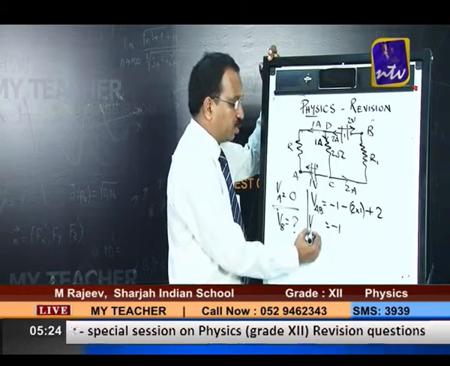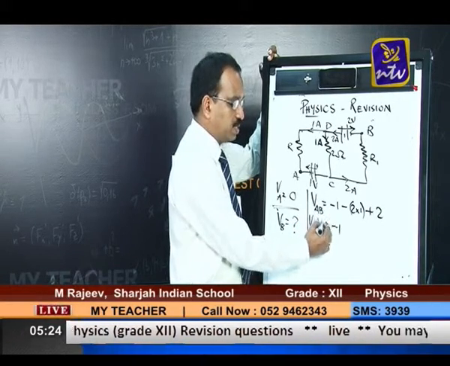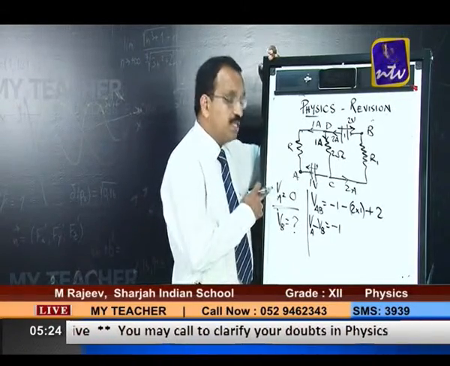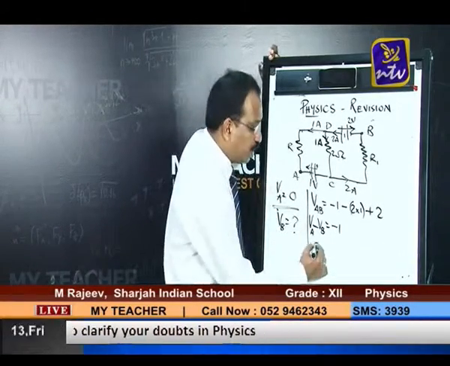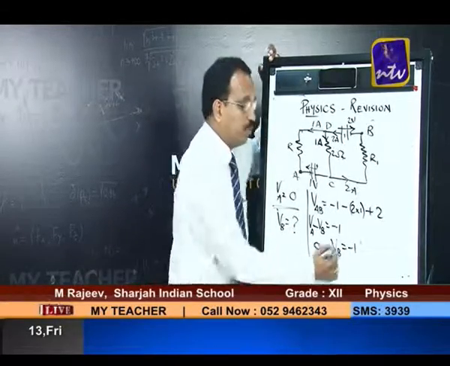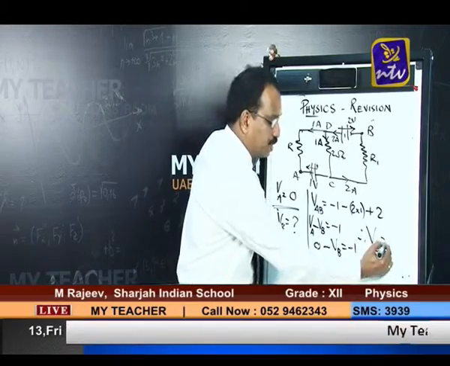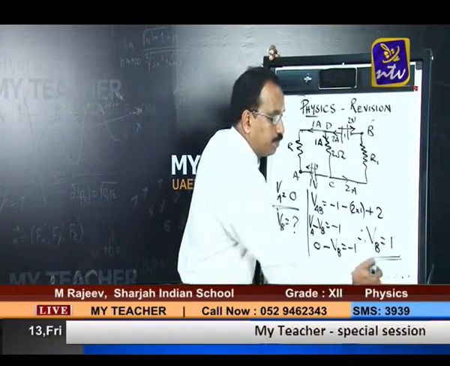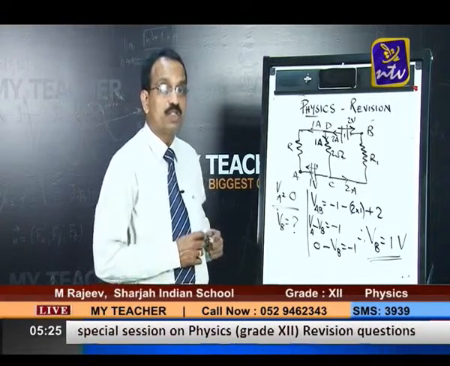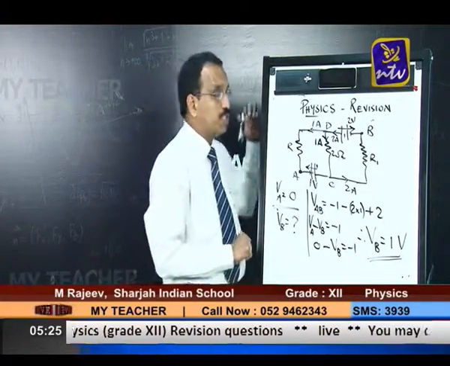VAB you can further write as VA minus VB, the potential difference. But it's given in the question VA is 0. So 0 minus VB is equal to -1. Therefore, VB, the potential at B, is 1 volt. If you understood, it's a simple question, but you have to carefully approach it.